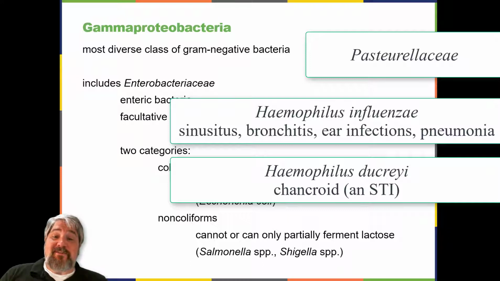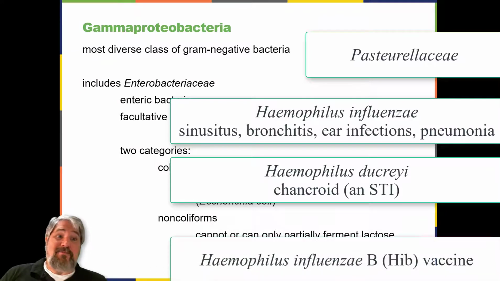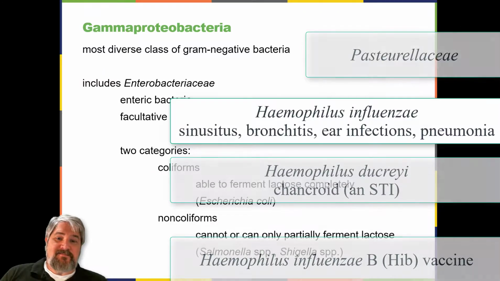Before the development of effective vaccination, strains of Haemophilus influenzae were a leading cause of more invasive diseases like meningitis in children. Haemophilus ducreyi causes the STI known as chancroid.